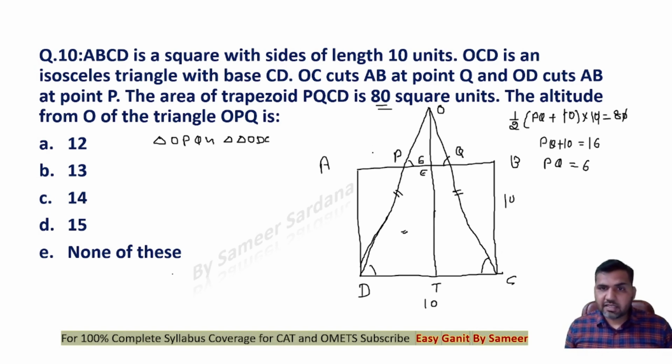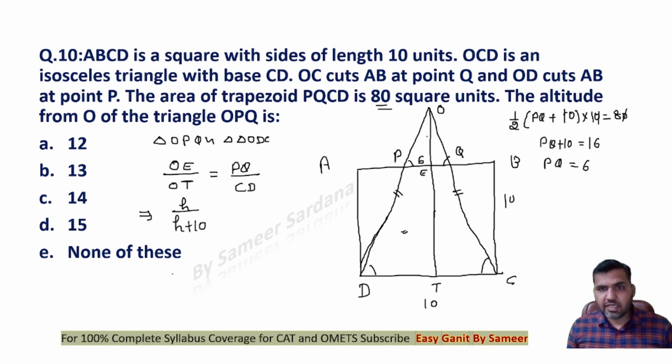So these two triangles are similar. We can easily find the ratio of the altitudes. Can I say that altitude OE and OT will be in the same ratio as the bases PQ and CD? Now OE is, let's say, H. OT you can see is H plus 10.